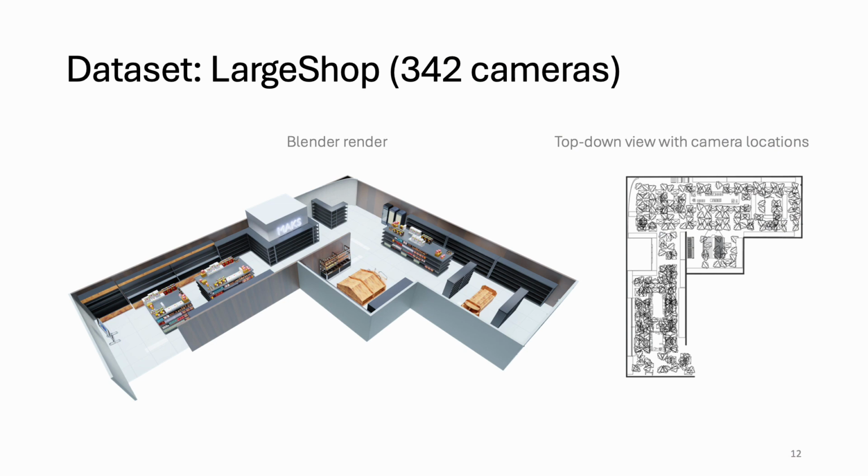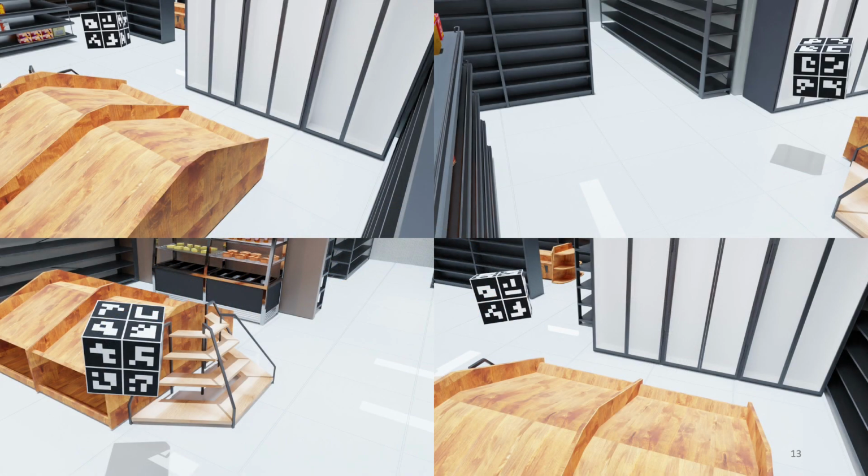We conducted our experiments on a new 3D dataset of indoor scenes that we've developed and are releasing with this paper. The large shop, as shown here, is one of those 3D scenes. It's a realistic model of a supermarket sprawling over 350 square meters and covered by 342 cameras, whose locations are shown on the right. Here are some examples of images from the large shop data with the object that we have selected, a cube covered in 24 ArUco markers. Let us now look at the results.